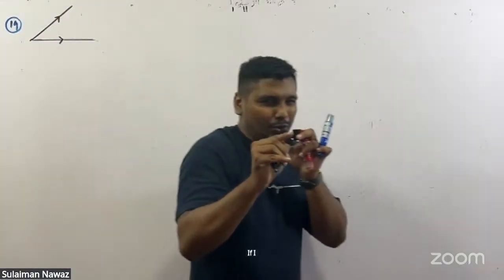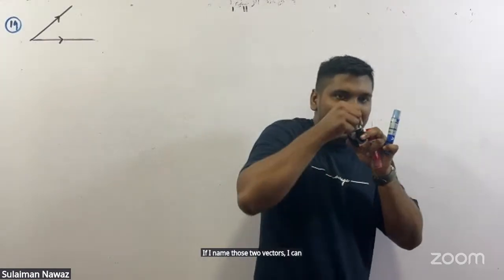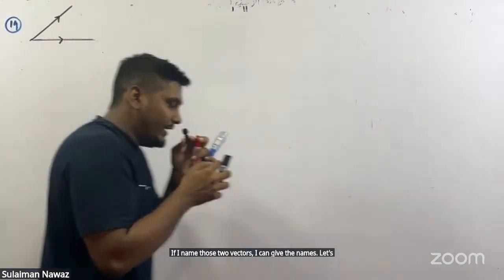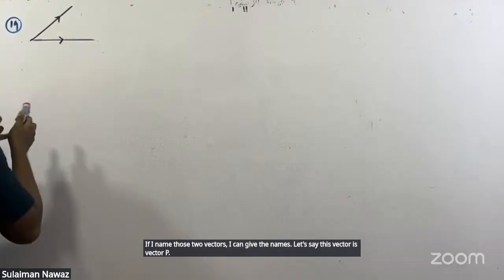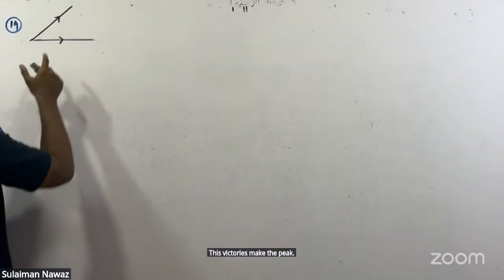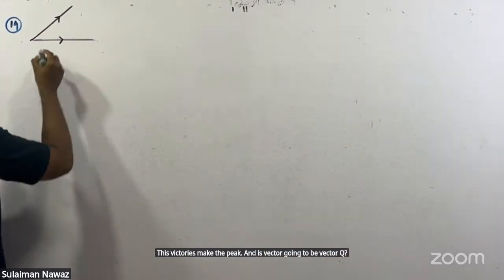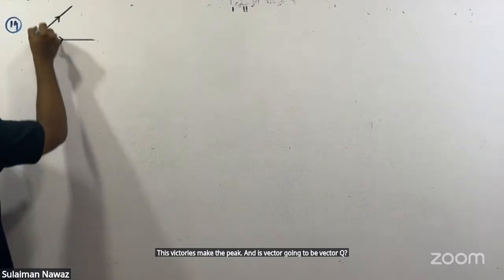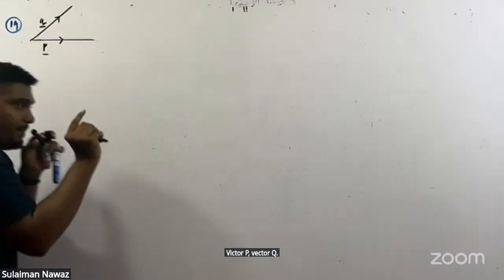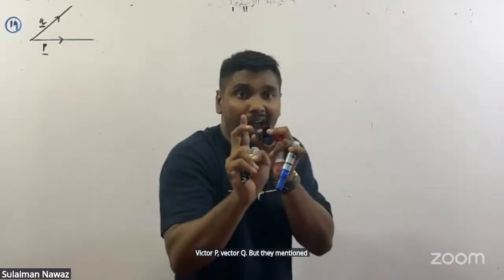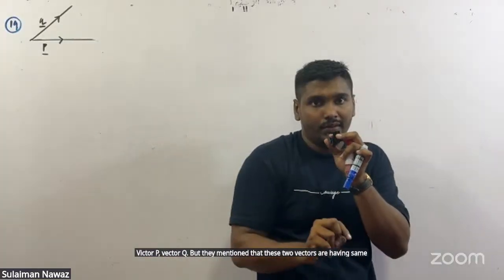If I name those two vectors, let's say this vector is vector P, and this vector is going to be vector Q. But they mentioned that these two vectors have the same magnitude.